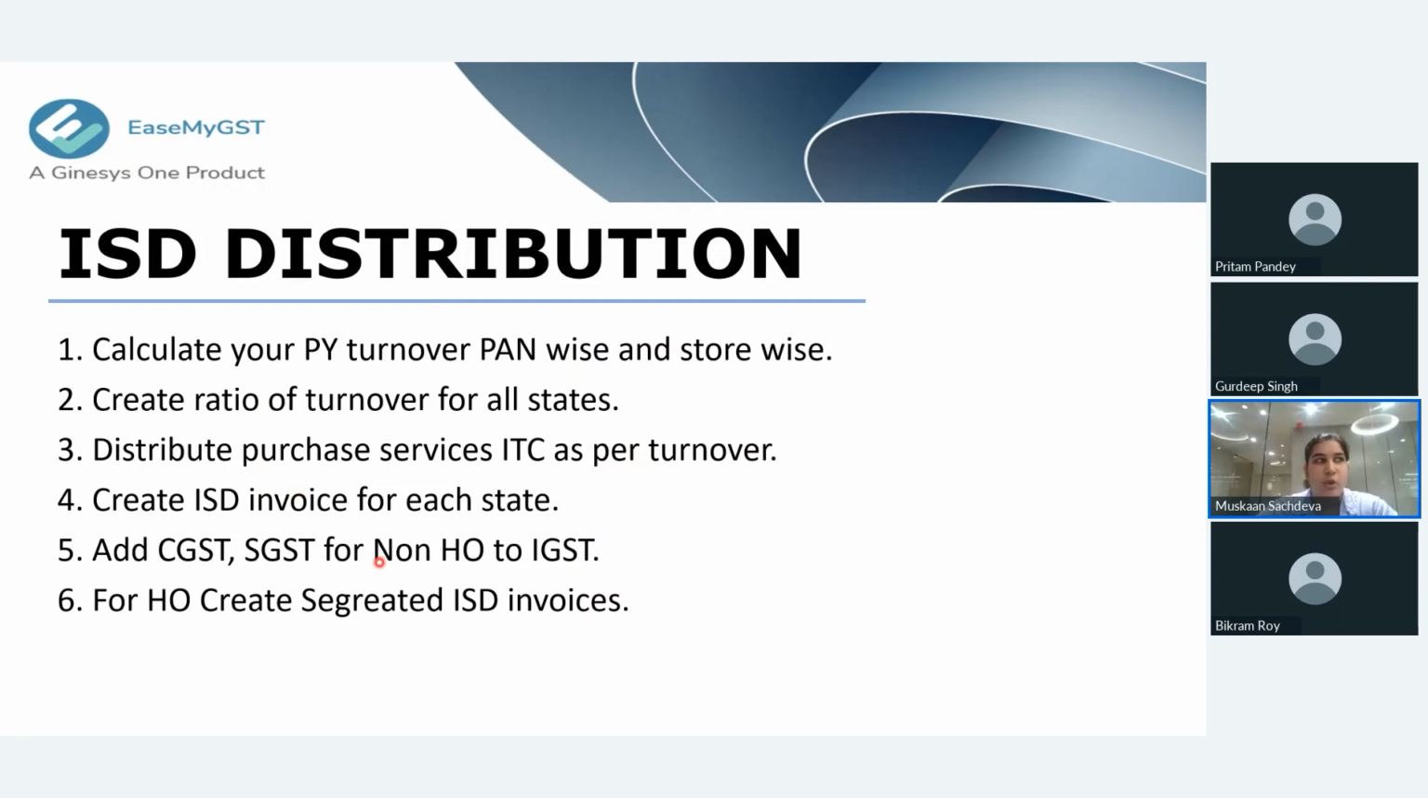So for non-HO and HO, the distribution is different. For non-HO, we will add the CGST and SGST to IGST. And for HO, we will create segregated ISD invoices. So I hope by now you are clear about the ISD, which I have explained manually.